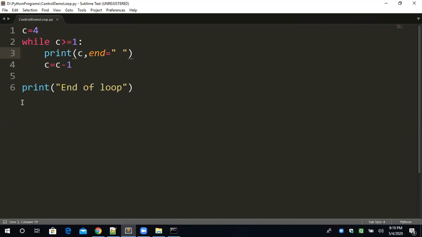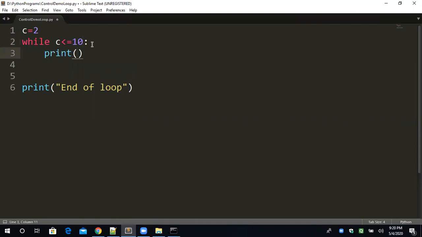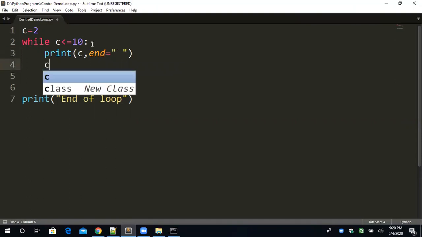Okay, now jumping to the next statement. One second. I've taken the value 2 and I'm erasing this part. C less than or equal to 10 colon, print C comma end is equal to space. Now C is equal to C plus 2.